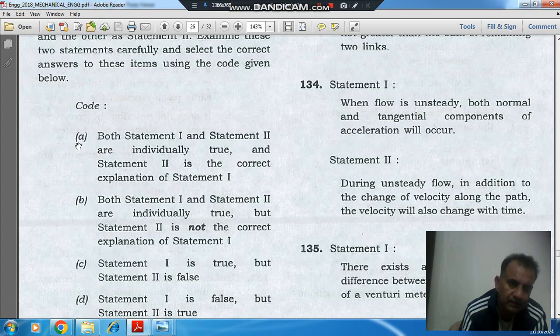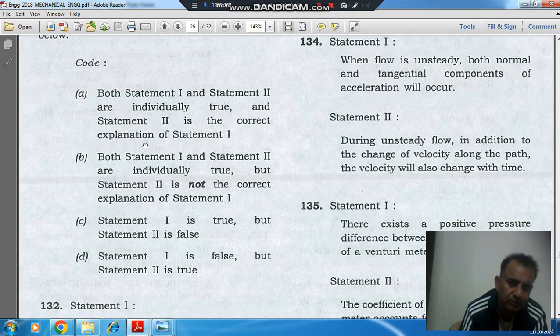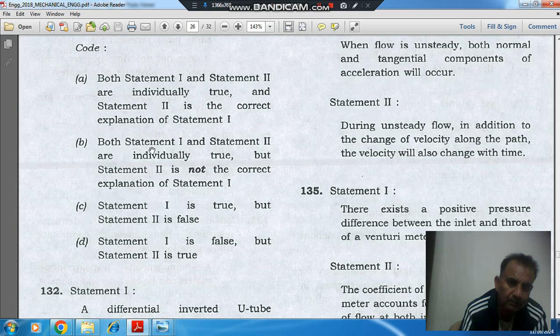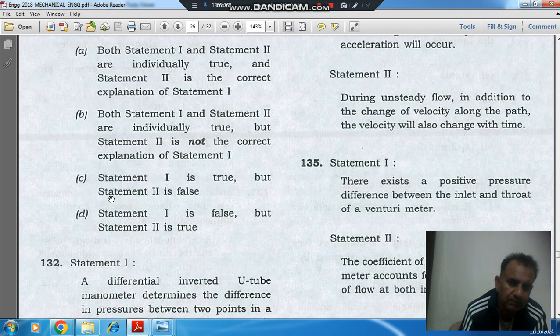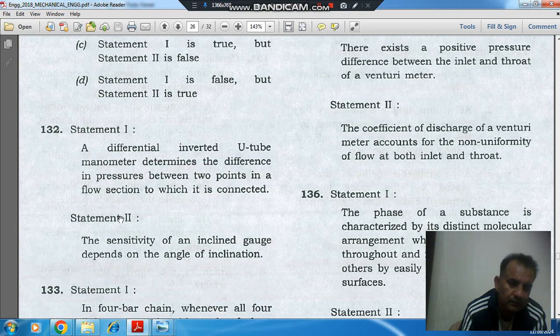So the options are: Option A, both statement 1 and statement 2 are individually true, and statement 2 is the correct explanation of statement 1. Option B, both statement 1 and statement 2 are individually true, but statement 2 is not the correct explanation of statement 1. Option C, statement 1 is true, but statement 2 is false. Option D, statement 1 is false but statement 2 is true.